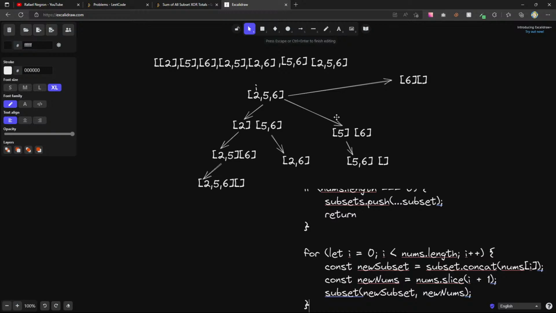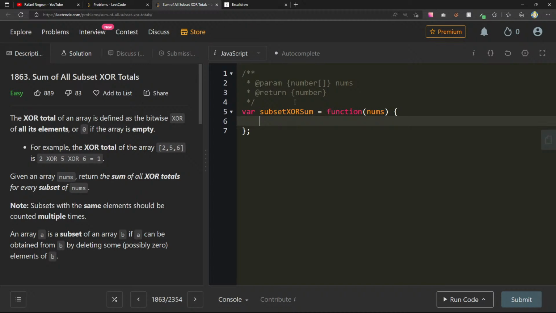This is sort of what I'm thinking here, just a way of planning it out. So let me go back. Honestly, it seems pretty complicated for an easy question, and there might be a better way of doing it. Or 0 if the array is empty. Oh, subsets with the same elements should be counted multiple times. That's fine, because I'm not doing anything to make sure that it won't be.